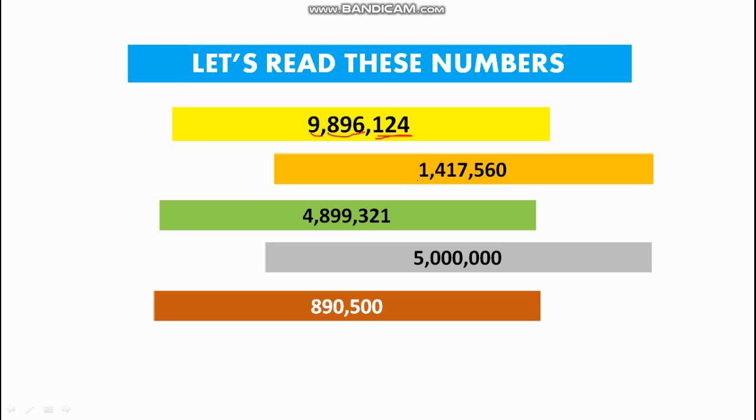Let's read the next one. Now you people are experts, so let's read them. Again with the commas, things are much easier. So 1,417,560.